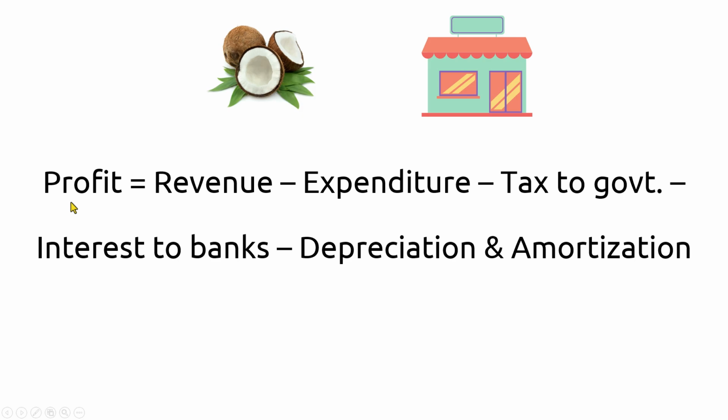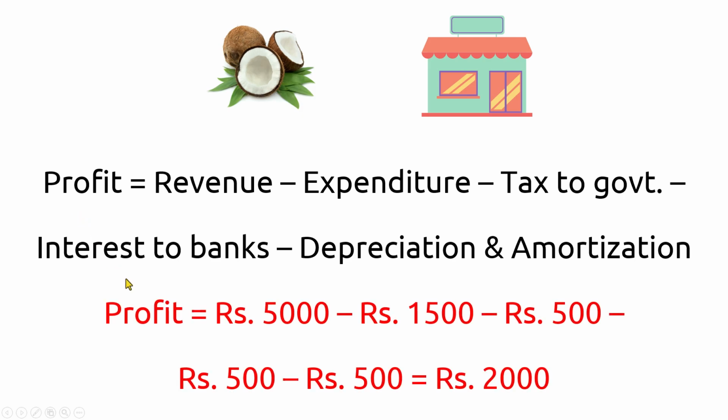For example, let us say that the company of the friends, their revenue is 5,000 rupees. I have taken small numbers to keep the math simple.